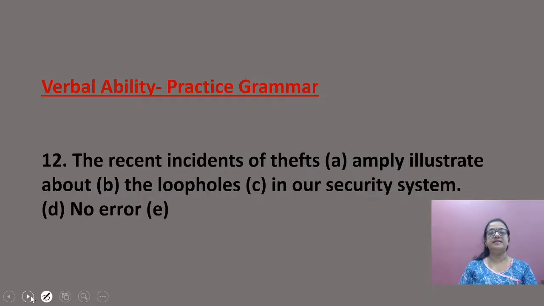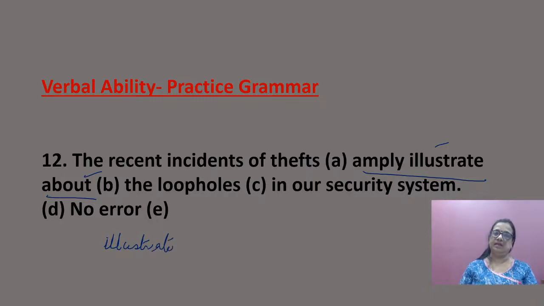The recent incidents of theft amply illustrate about the loopholes in our security system. Can you find the error in this sentence? Now here is the mistake, B. Now after illustrate, illustrate means only to give an example of something.